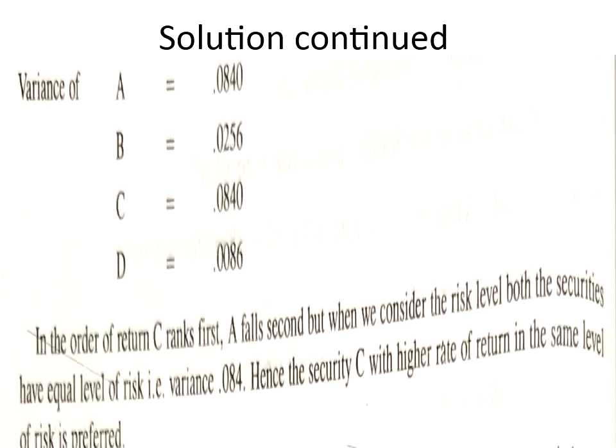So here I have taken only variance, but the next step is to be considered. You have to solve it in your notes also. That's a small assignment for you. You have to calculate the standard deviation of all the securities. Even if you calculate in the order, you should also know the risk return parameters. Based on that only, you have to select the best security for investment purposes. Okay.